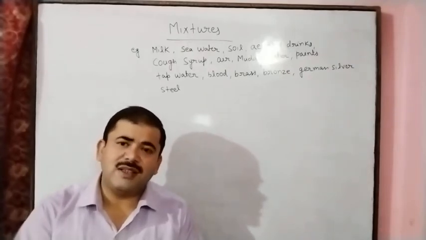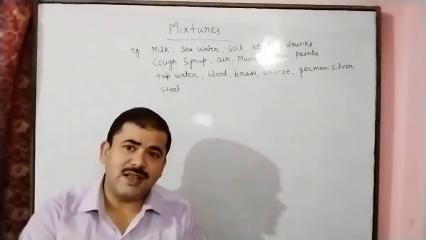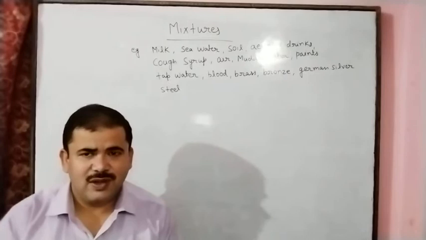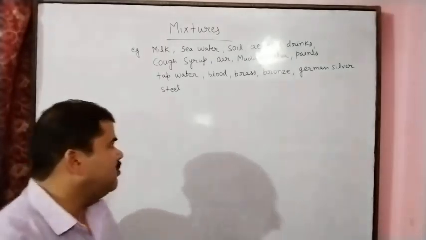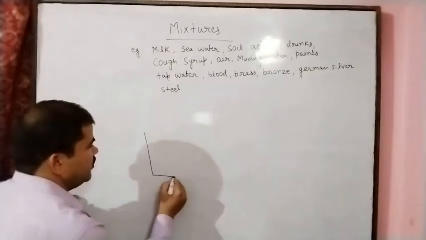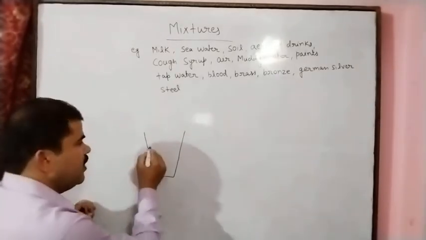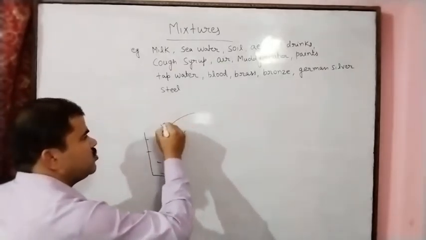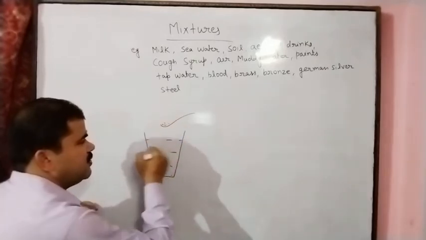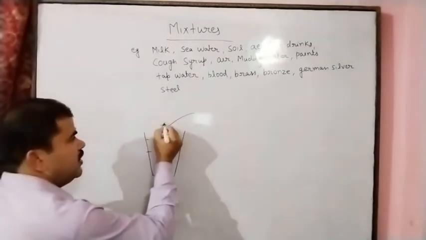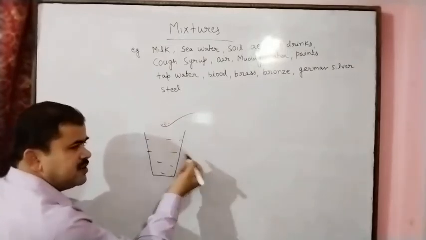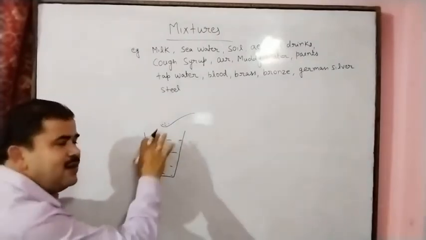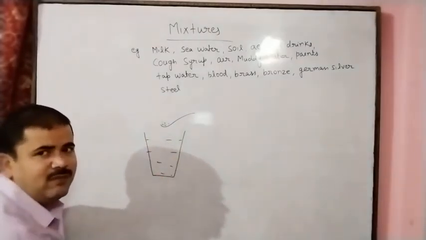For example, if we dissolve sugar, which is in solid form, in one glass of water, this sugar dissolves in another substance. The sugar dissolves in another substance, and finally this changes into the solution form.